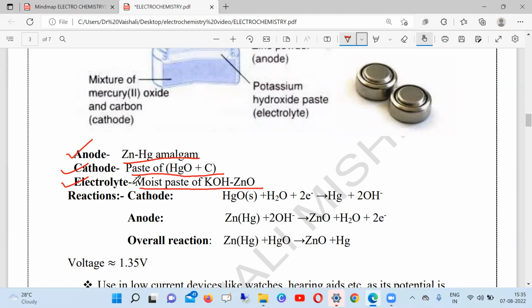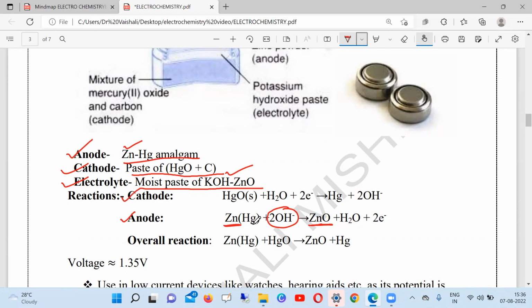Now the cell reaction. Anode is made up of zinc amalgam, which is not reactive, only zinc reacts. So zinc oxidizes into zinc oxide in the presence of electrolyte. So what electrolyte are we using? KOH. So that is OH minus, basic medium. So again repeating, anode reaction: zinc in the presence of OH minus oxidizes into zinc oxide by loss of 2 electrons and water.